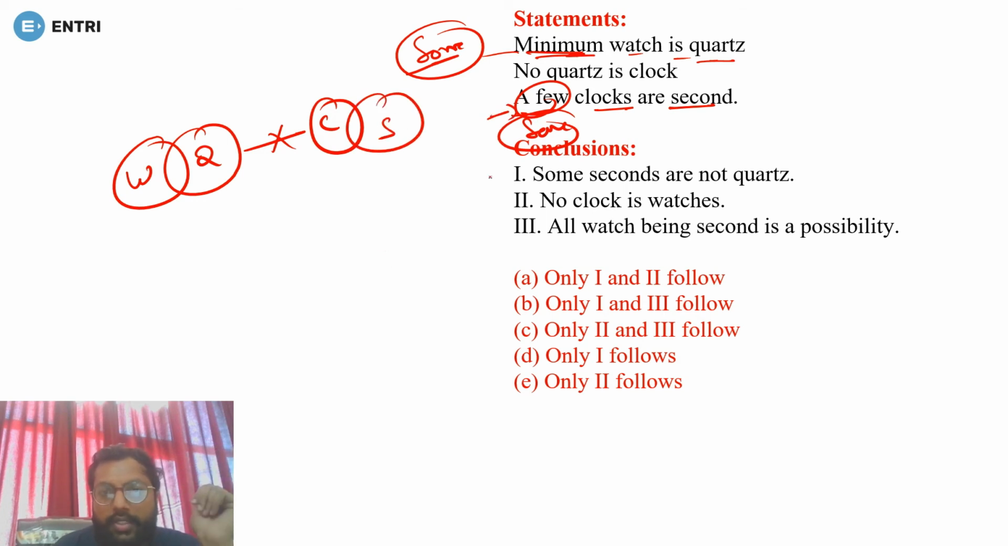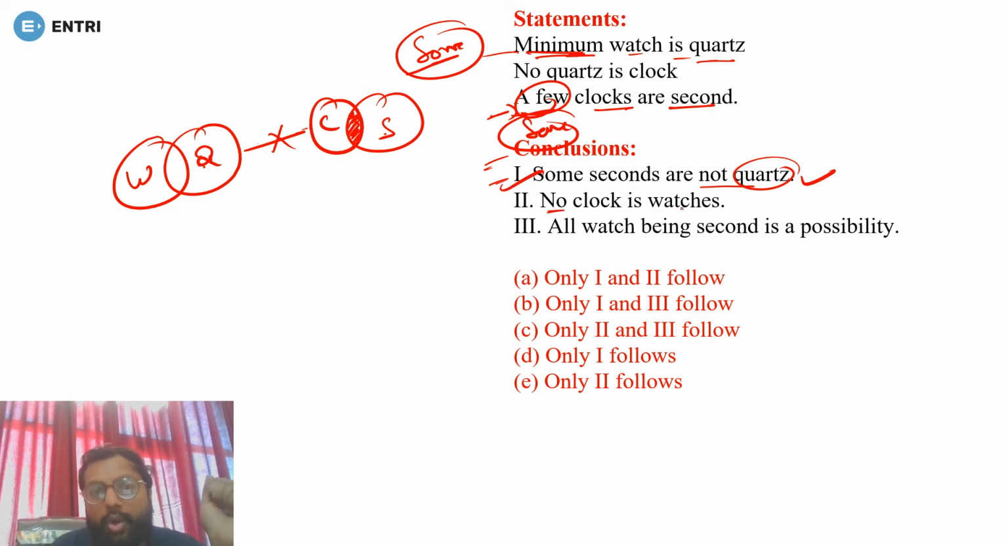Done. Okay, now see conclusion number 1. Some seconds are not quarters. Yes, this is right. Why? Let me tell you. First of all, some seconds are clock or not? Yes, some seconds are clock, and no clock is quarter. Now the seconds which are clock can't be part of quarter, because if you watch, this part also includes clock. So clock can't be part of quarter, so it means some seconds that are included in the clock can't be part of quarter, so this is right.